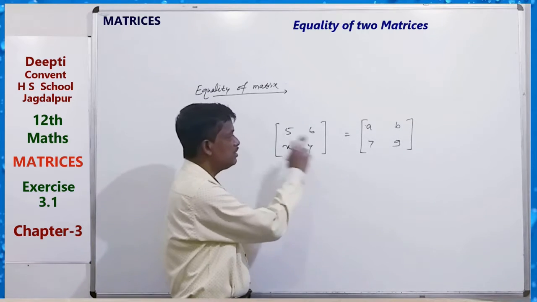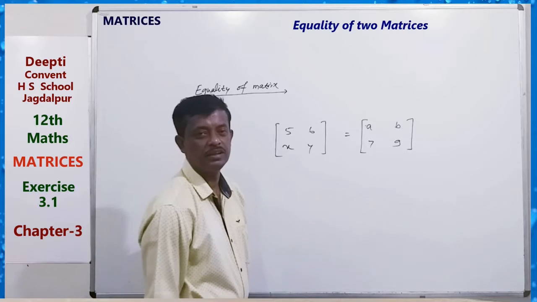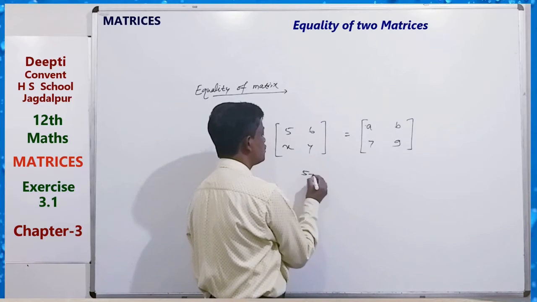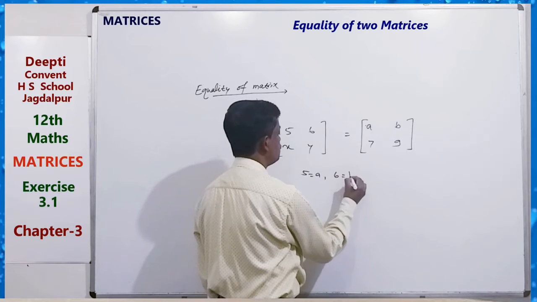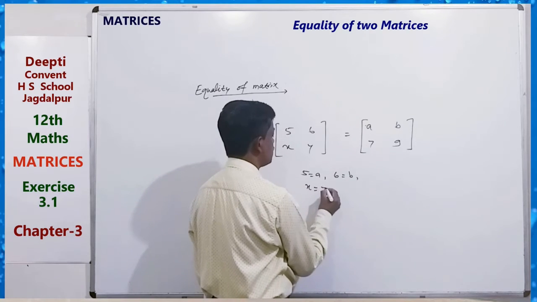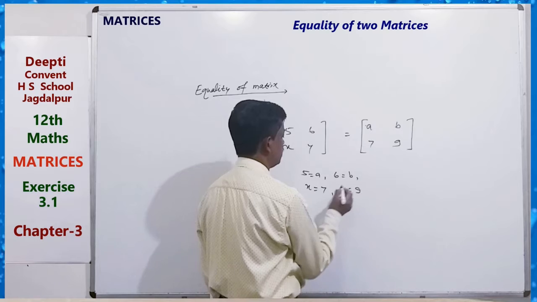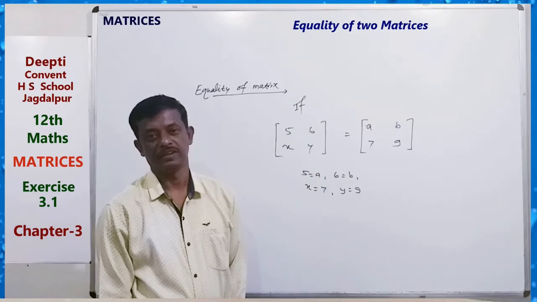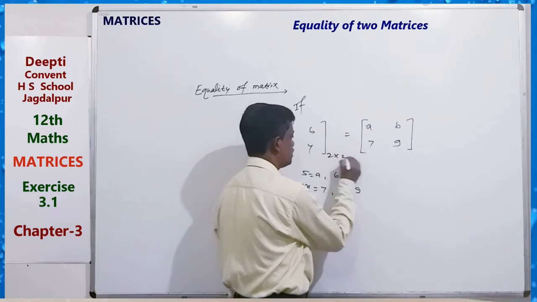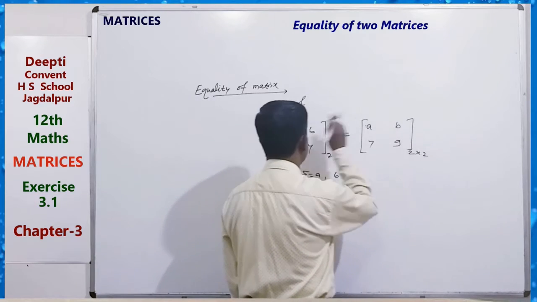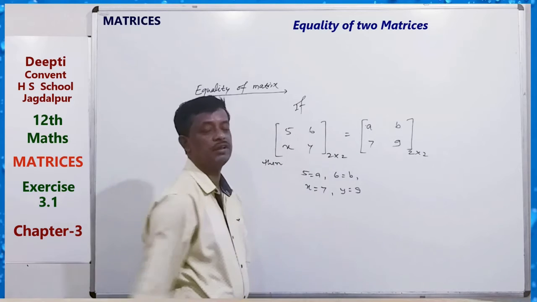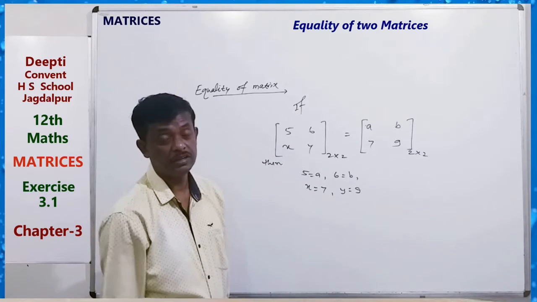For equality of these two matrices, a should equal 5, b should equal 6, x equals 7, y equals 9. Because the order is the same, these two matrices will be equal if corresponding elements are equal.